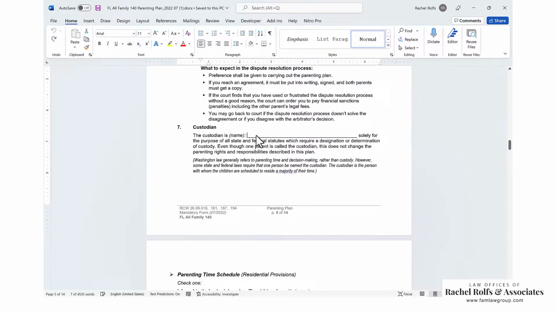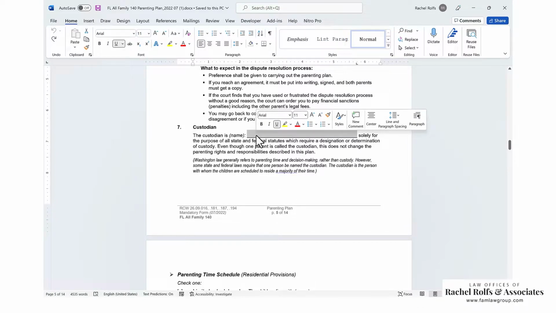Custodian. You're going to list the person. This is normally the person who has the child at least or more than 50% of the time. Technically, you're supposed to select one person here, but if you're doing a 50-50 parenting plan, oftentimes people do put both names in here and say that you are joint custodians. That is not the intent of the section. The section is supposed to be one person.